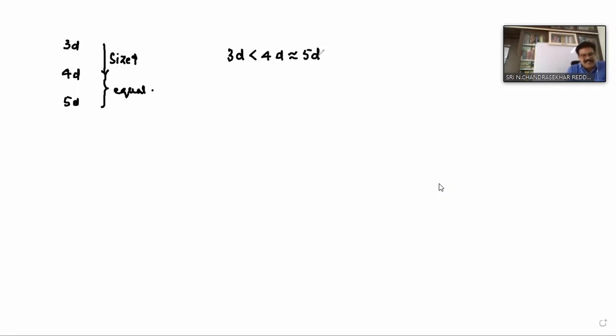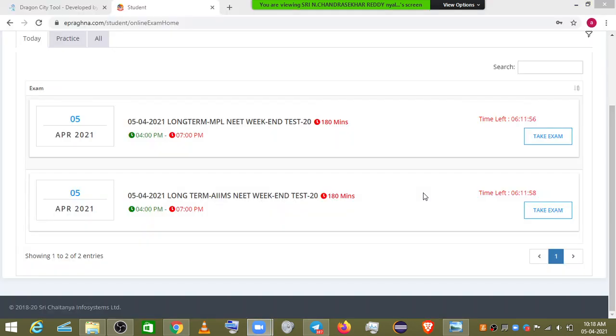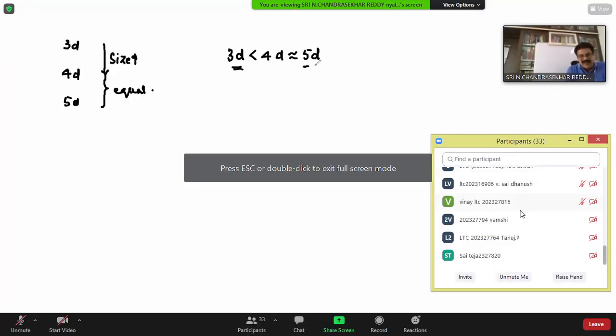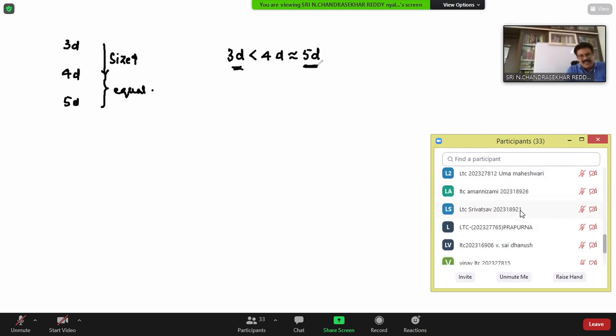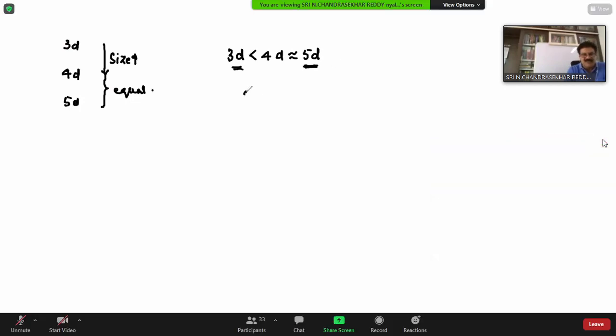Now, if you consider ionization energy, actually 3D element should be more because its size is less. Therefore, ionization energy should be more. But 5D element ionization energy is becoming much more because of the core shielding character of f electrons. So therefore, 5D is becoming more.